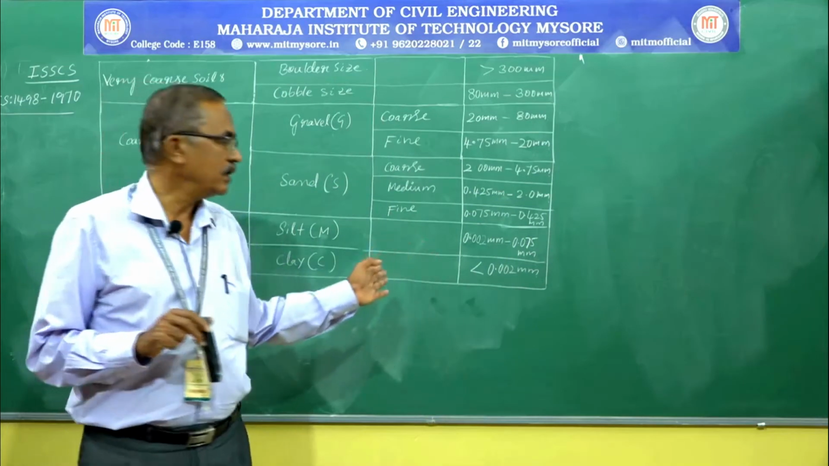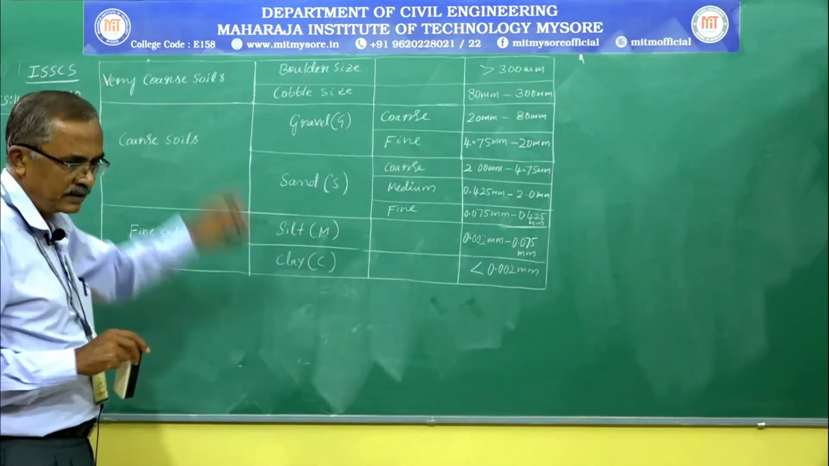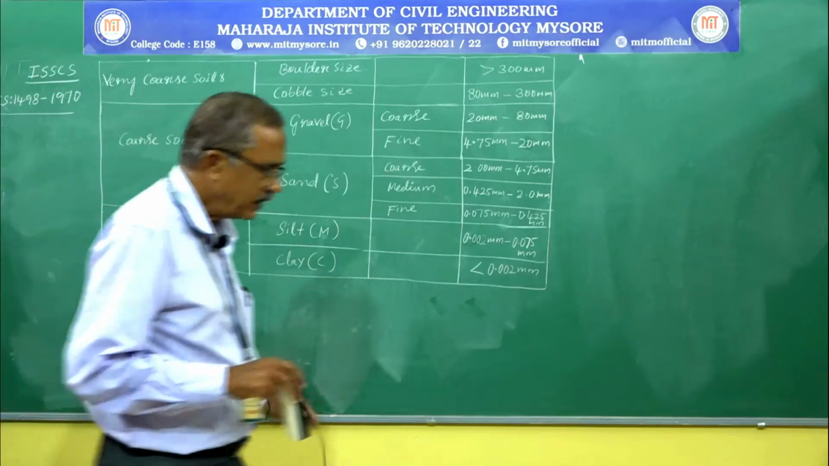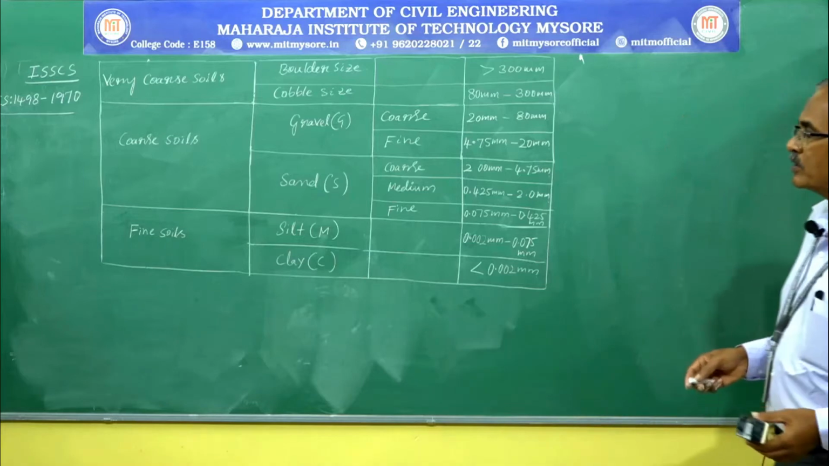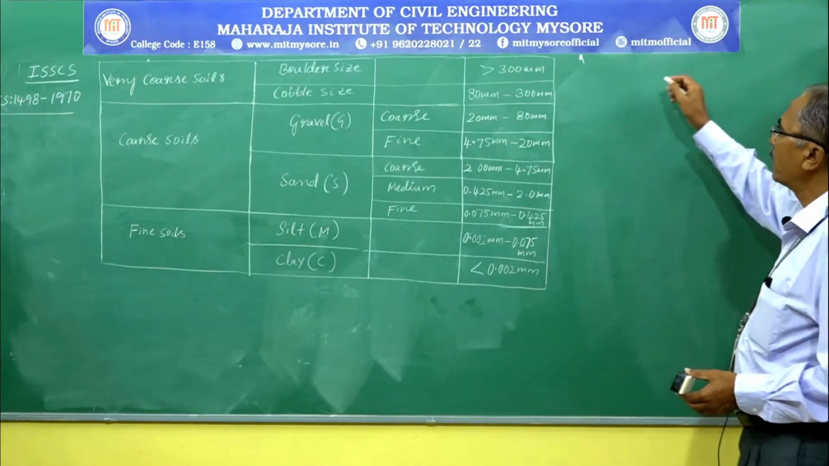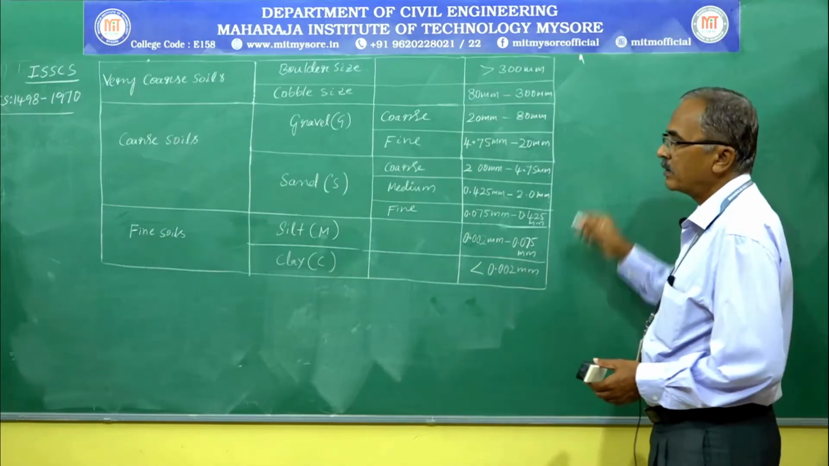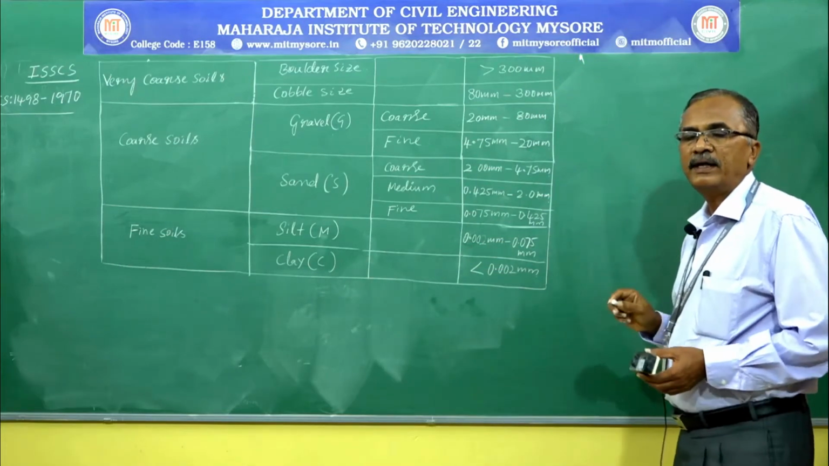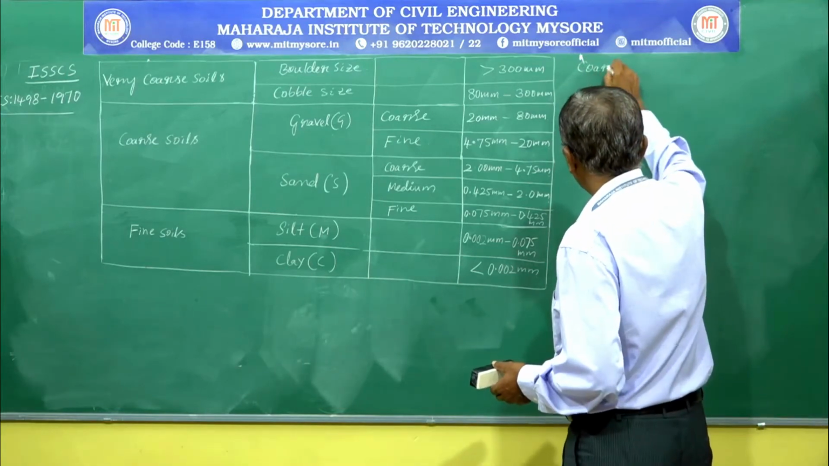Likewise, we can classify the soil based on particle size. Again, soils are also classified based on size, that is coarse grained soil, fine grained soil, and highly organic and other miscellaneous soil. Next, coarse grained soil.